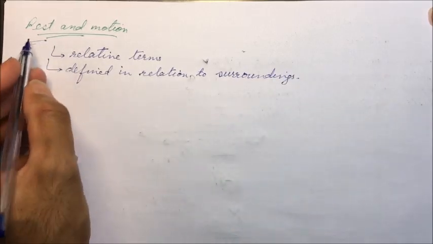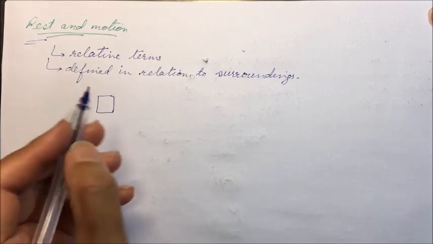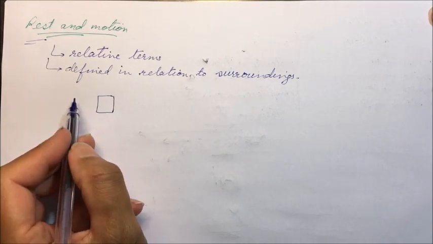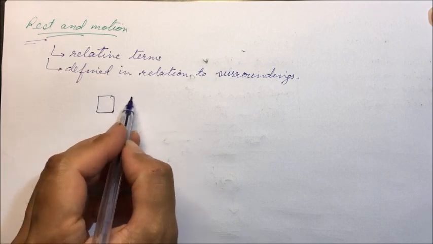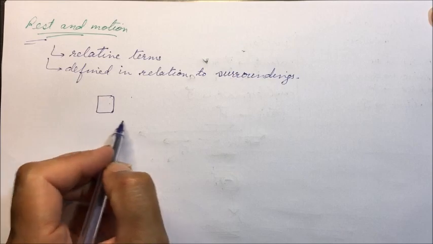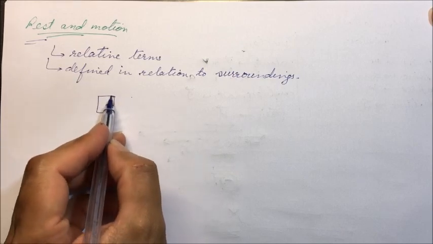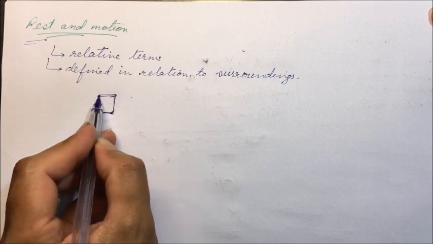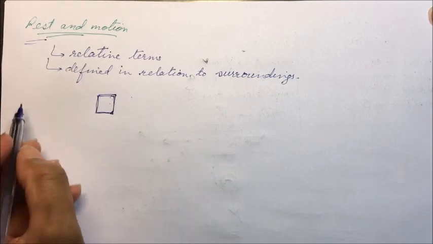So for example, we are having a body and it is not changing its position with respect to its immediate surrounding. If this body is not changing its position in relation to its immediate surrounding, we call this body to be at rest. This body is not changing the position, this body is said to be at rest.